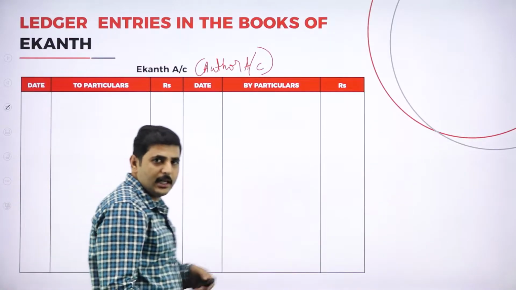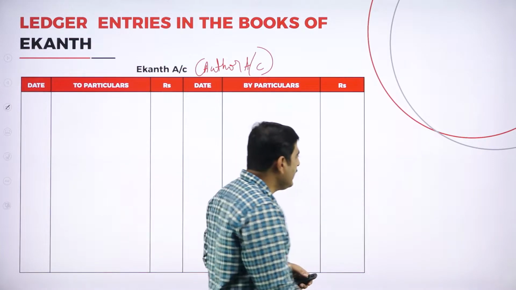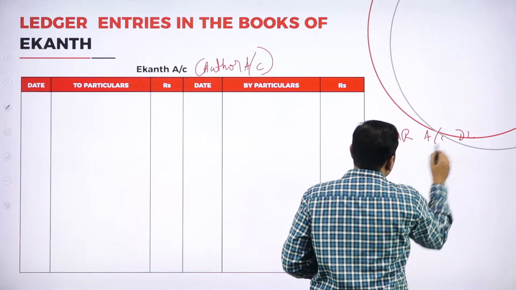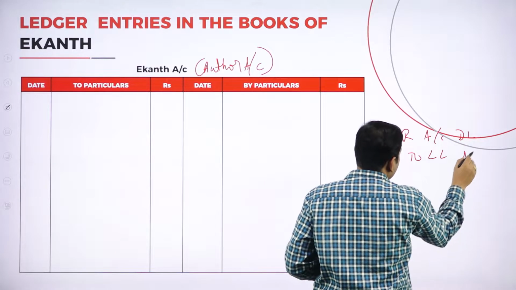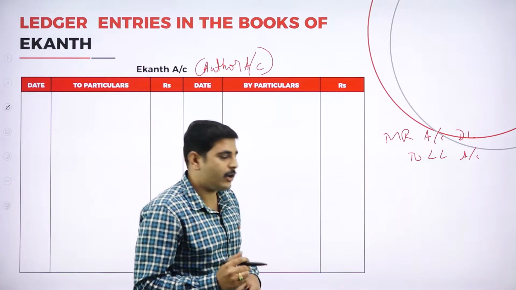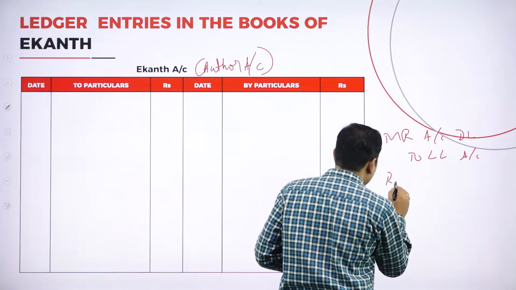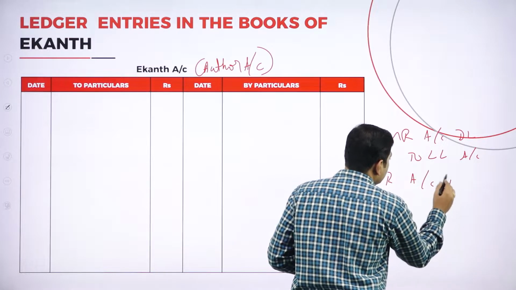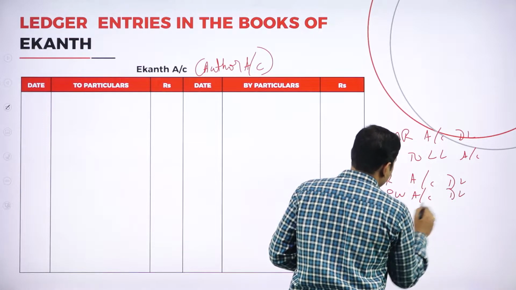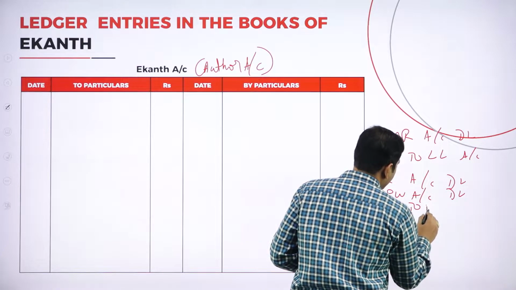When you pay the minimum rent, the journal entry is minimum rent account debit to landlord account. Again, minimum rent should be transferred to short working and royalty. Journal entry: royalty account debit, short working account debit, to minimum rent account.